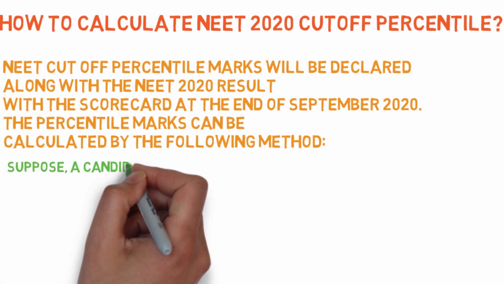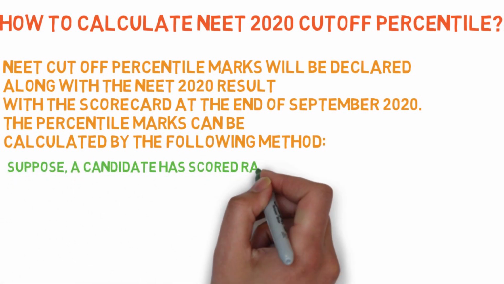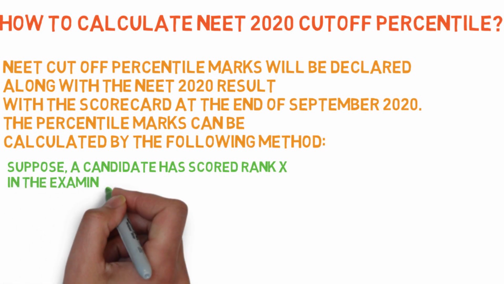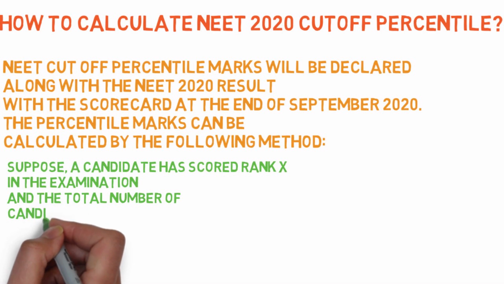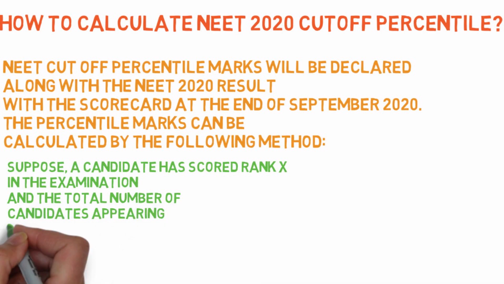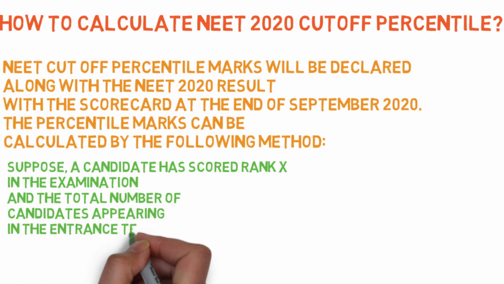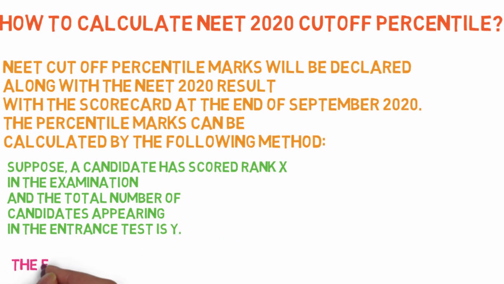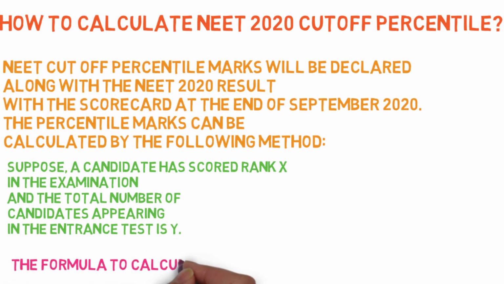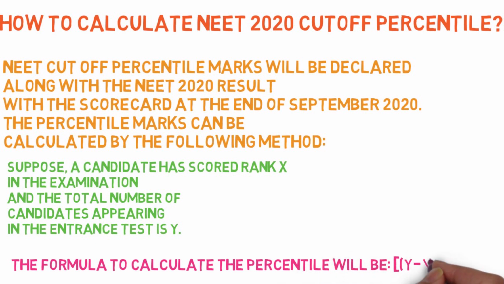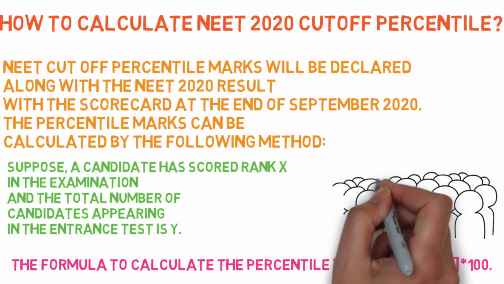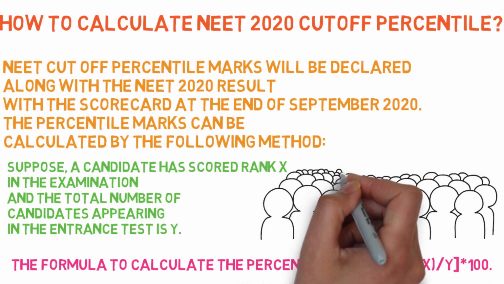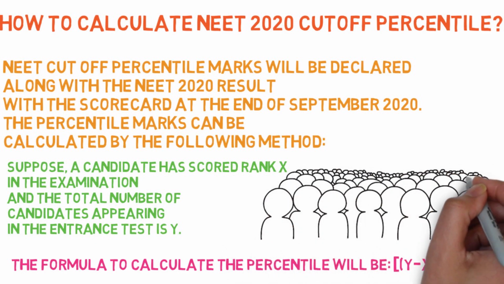Suppose a candidate has score rank X in the examination and the total number of candidates appearing in the entrance test is Y. So the rank we are supposing as X and the number of candidates we are supposing as Y. The formula to calculate the percentile is (Y minus X) by Y into 100. This is the formula to calculate the NEET percentile.